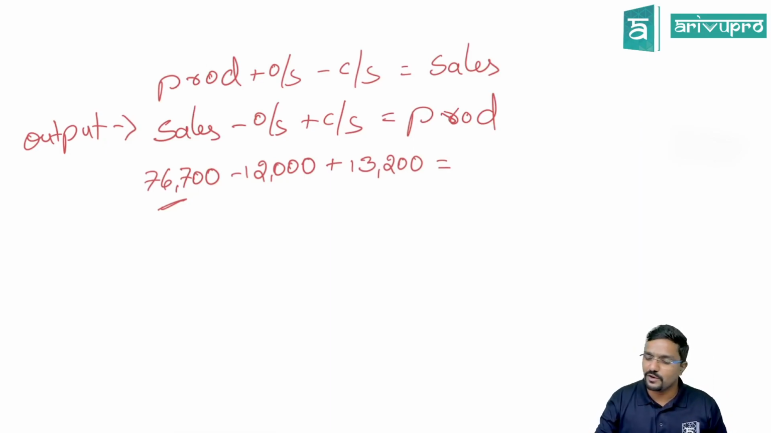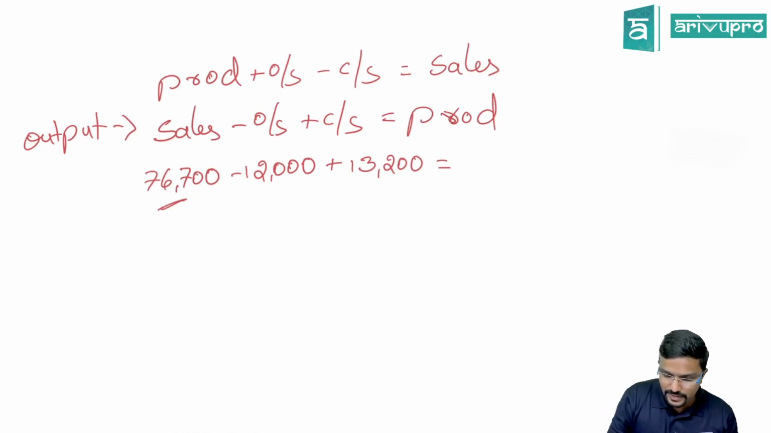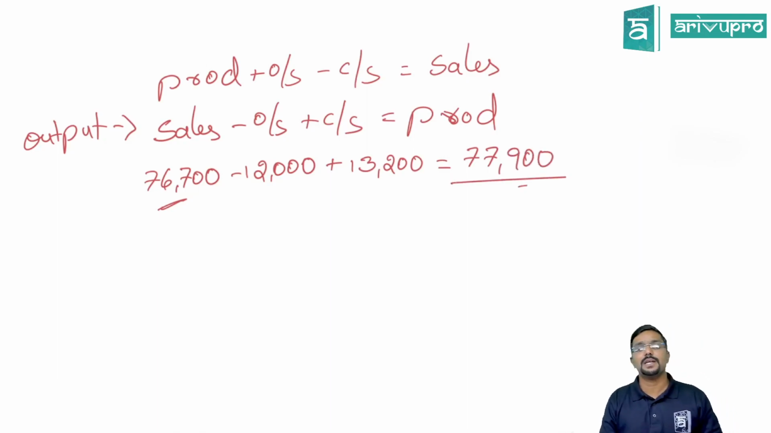So how many units you have produced in 2022? 77,700 plus 13,200 minus 12,000. It is 77,900. How many units are produced, guys? 77,900. But produced, what is the good units? Means you have produced how many good units?